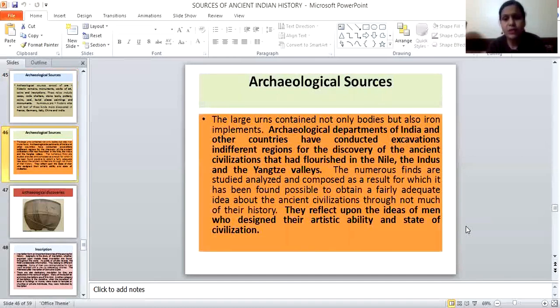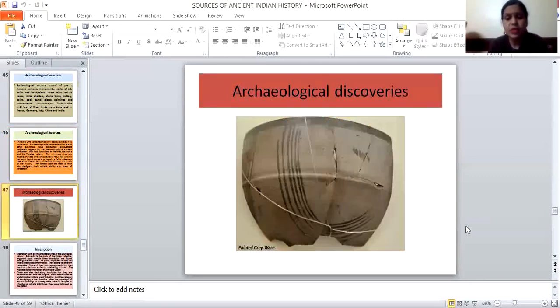Then the archaeological departments of India and other countries have conducted excavations in different regions for the discovery of ancient civilizations that had flourished in the Nile, the Indus Valley, and other places. They reflect the ideas of men who displayed their artistic ability and state of civilization. Because of archaeology, we found the Indus Valley civilization. One example I have mentioned here. If we want to thoroughly know the archaeological sources, prehistoric times, or the Indus Valley civilization, we are all lucky persons in India.